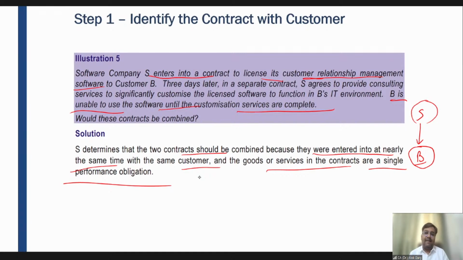That how this separation of contract or combination of contract will impact the revenue recognition? In the first case, the revenue was recognized before 31st March in the last financial year. In the second case, the revenue was recognized in the next financial year. Soham and other students, have you got the answer?